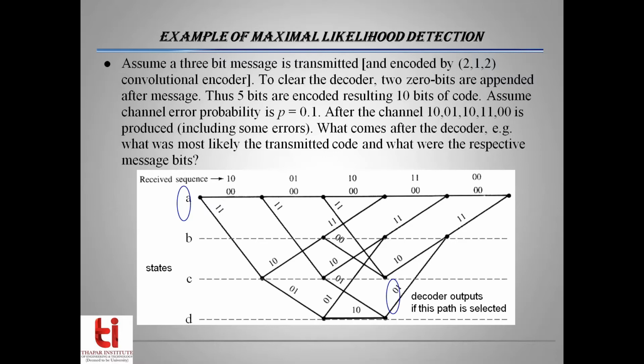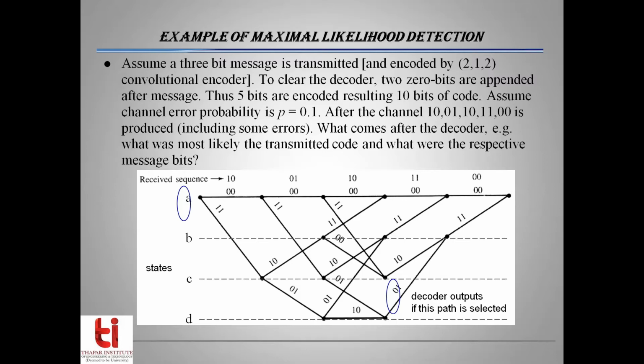So there are some assumptions about this whole process. We assume that the channel error probability is 0.1. After the channel, this particular received sequence is produced. We will assume that it includes some errors. We have no idea how many bits have been corrupted by noise.